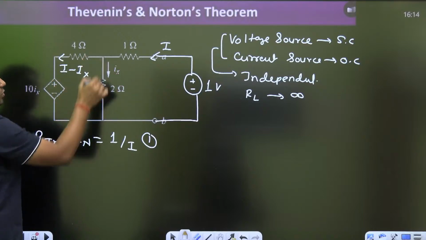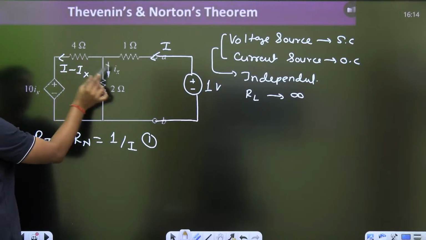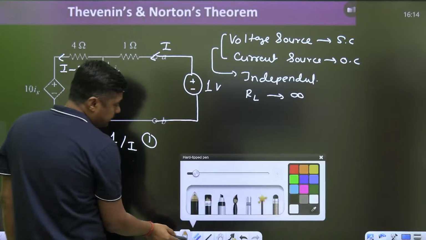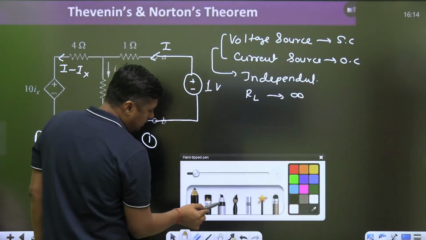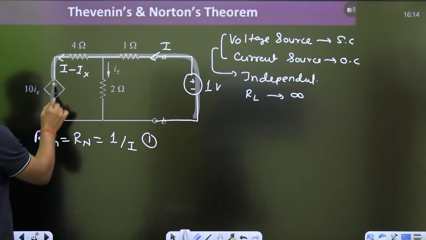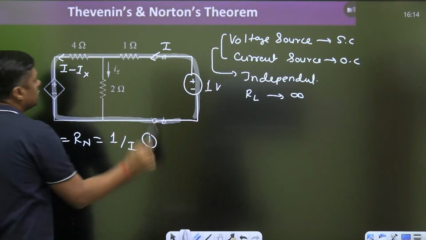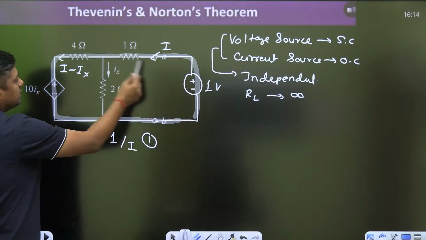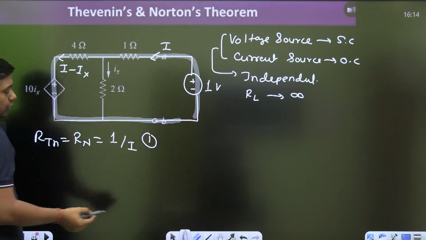Incoming current is I, outgoing is Ix. So what is the outgoing? I minus Ix. Now you can write a KVL from this point to this point to get the idea about the Ix, or you can also write the KVL in this loop. So it's up to you.